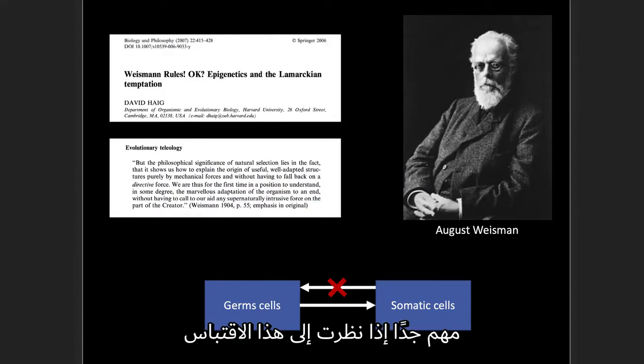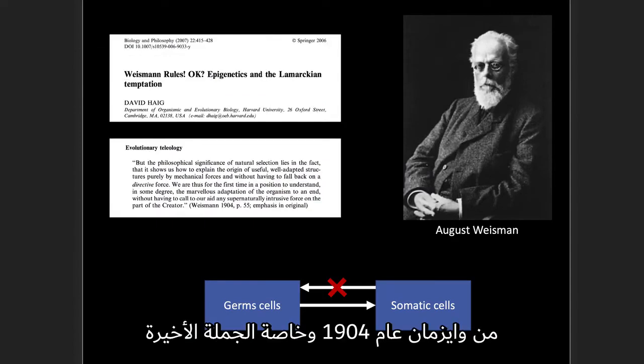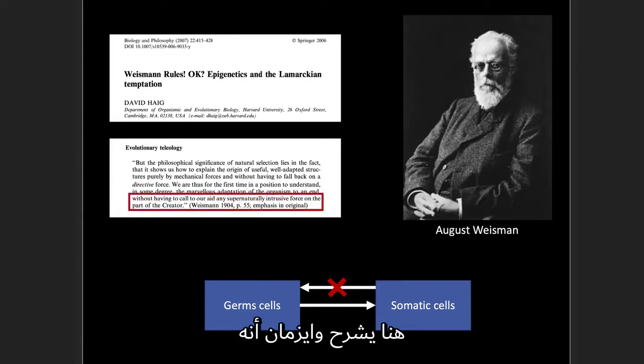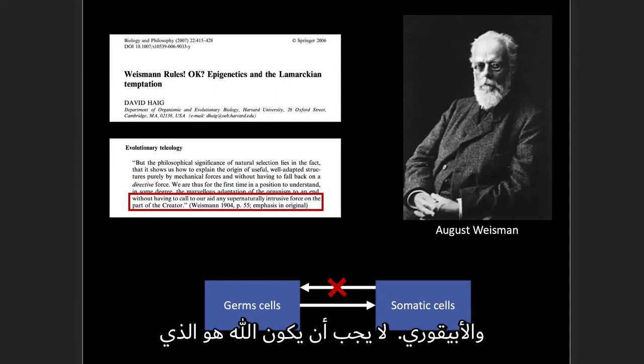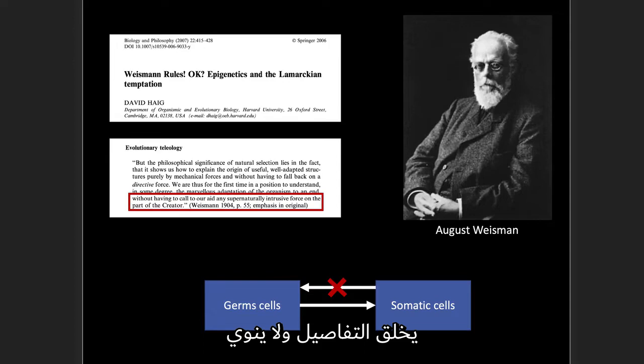Now, why is that so important? If you look at this 1904 quote from Weismann, and especially the last sentence here, Weismann explains that if we have this backward arrow, if we allow for the inheritance of acquired characteristics, then that's tantamount to calling upon a supernatural intrusive force on the part of the Creator. So it was important for Weismann and the evolutionists in general that God not be creating the details of the world. Remember? Straight out of the Lucretius and the Epicureans. God must not be creating the details, not intending for, designing, or creating the details of the world.